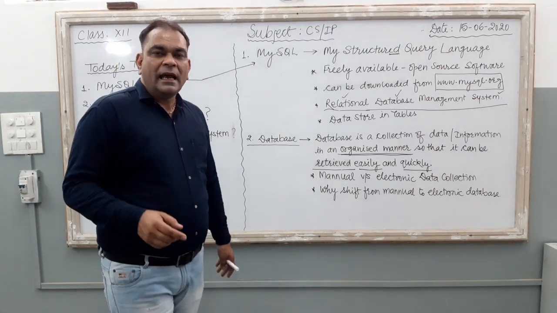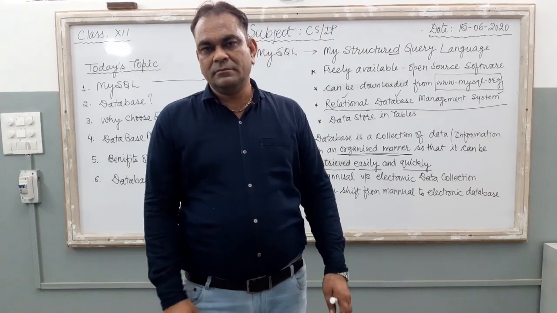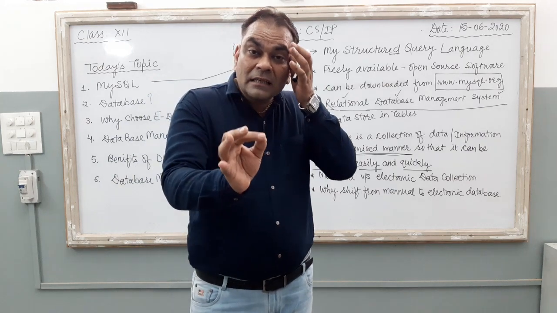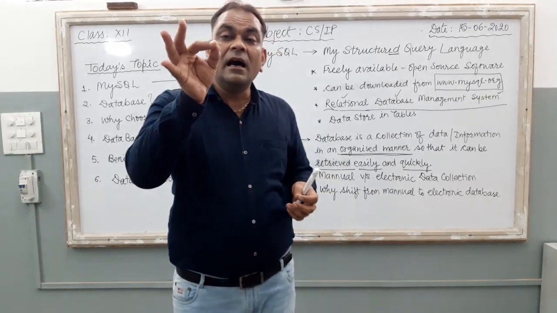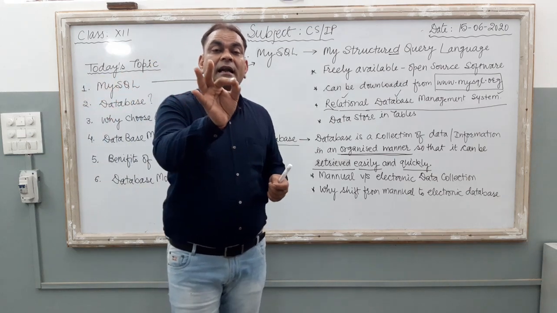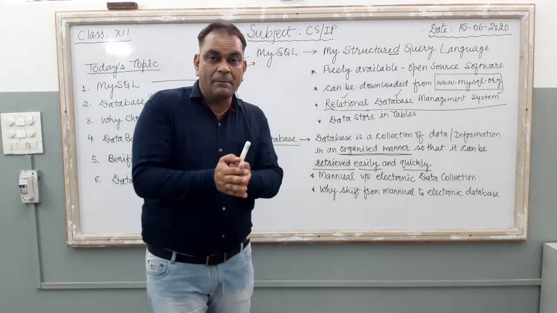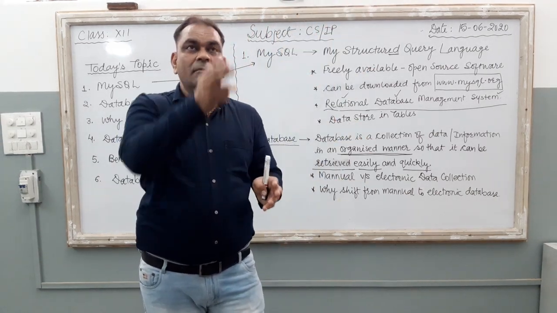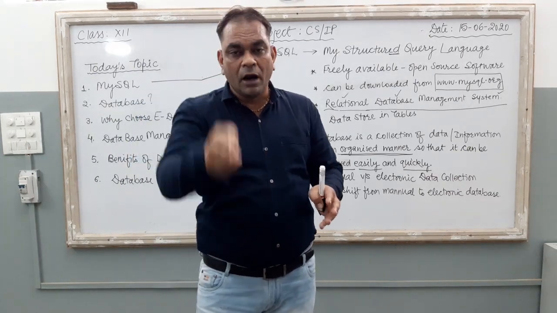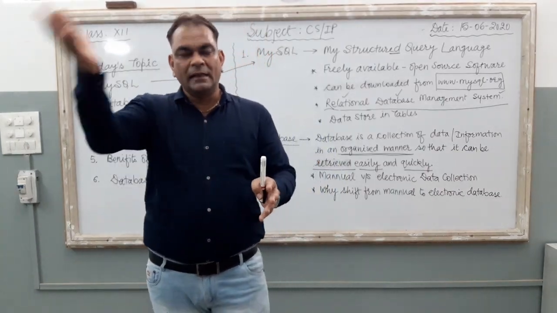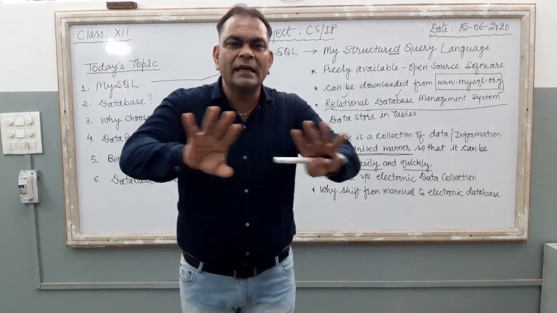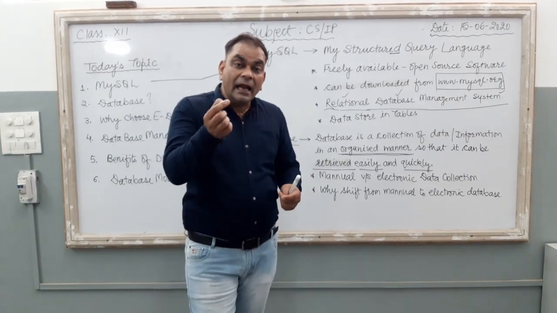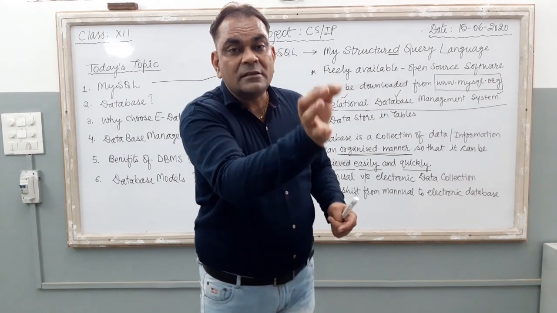What is database if you want to clear the concept? The first example is, if you see your class register, first 2 or 3 pages of your class register, in these pages your class teacher maintains the general information related with the class student. If you see these 2-3 pages, you find in first column there is a roll number, in the second column name of the student, in the third column phone number of the student, in the fourth column father name, then mother name, then address. These things are there in the first 2-3 pages of the register, and your class teacher is going to store your data in an organized manner in these pages.